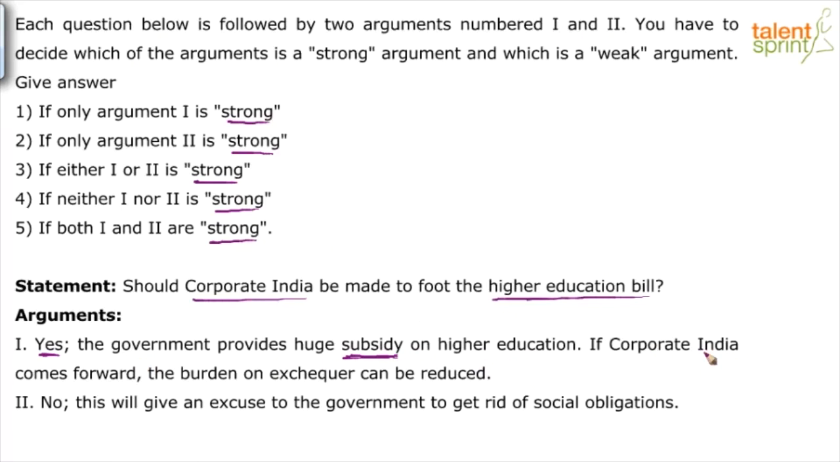If corporate India comes forward and says, okay, we will also contribute in this, then the burden on exchequer, which is nothing but the government here, right? So the burden on exchequer can be reduced, yes. So if corporate India comes forward and says that out of the other 50,000, we will spend 20,000 per candidate, so the burden on government has come down, right? So this is the argument. This is why it should be done is the argument.